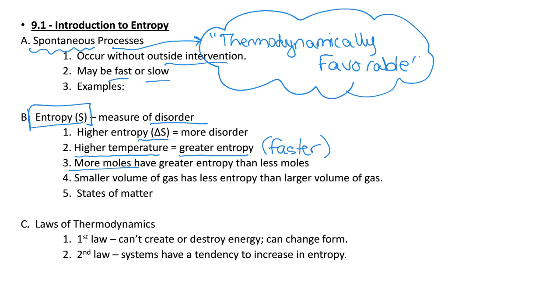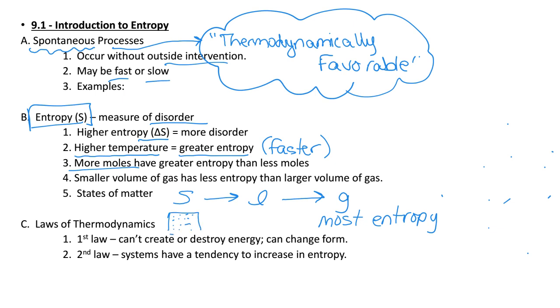As far as our states of matter go, we've got solids, liquids, and gases. As we go from left to right on this line of states of matter, gases are going to be the substances that have the most entropy because we know our gas molecules are spread out all over the place and they're moving around really fast, where our solid molecules are all organized in a specific pattern. And so that would be considered to have low entropy, gas molecules having high entropy.